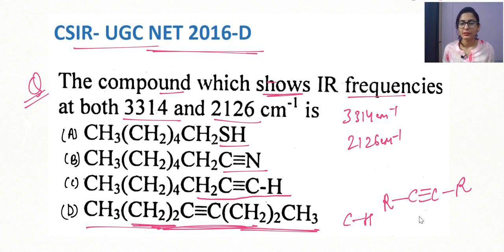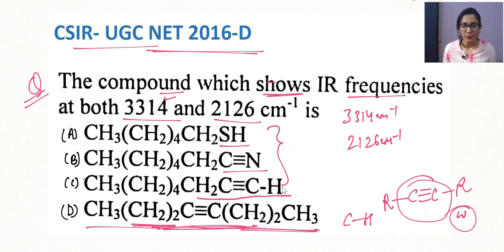Just in a second you will be able to say, oh ma'am, this is not going to give any peak. Why? Because the dipole moment is very less, the intensity of the peak is very less, a very weak peak. So these peaks cannot be observed for an alkyne system which is symmetrically substituted. Right, now we are having these three options.